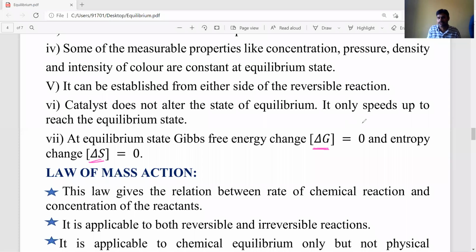Don't worry about that. Okay, first listen carefully. At equilibrium state, Gibbs free energy change, whose symbol is delta G, and entropy change, delta S, both are zero.